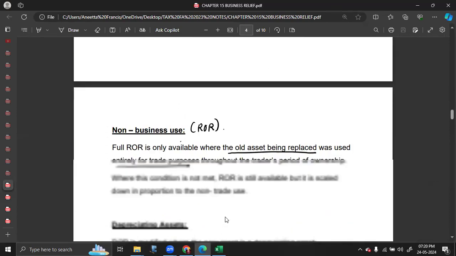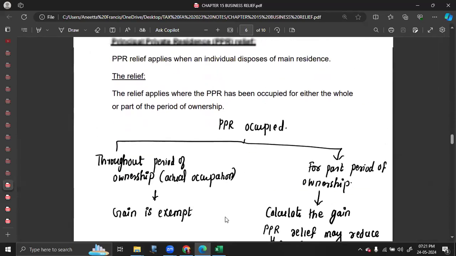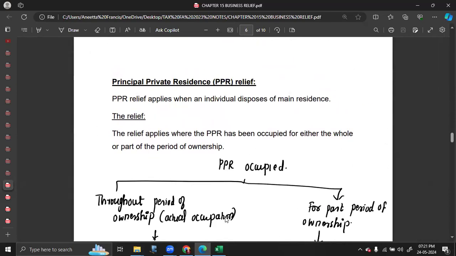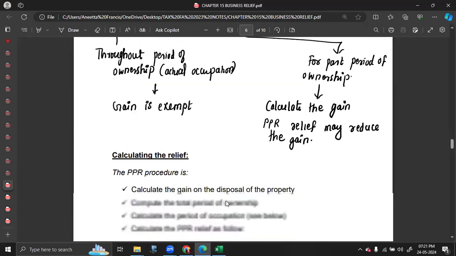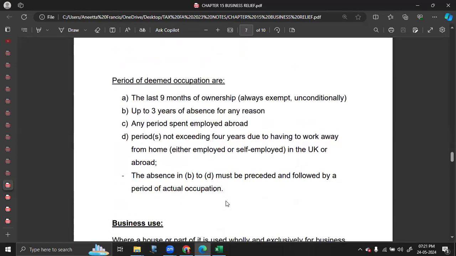or you can also calculate the chargeable gain of the second asset as well. Now, PPR relief, this is available if you're selling your main residence and it is fully occupied. Rule for PPR relief, if you can prove actual occupation from the date of purchase till the end date, it is fully exempt. Or you can prove deemed occupation. So deemed occupation means the last 9 months of ownership is deemed occupation.